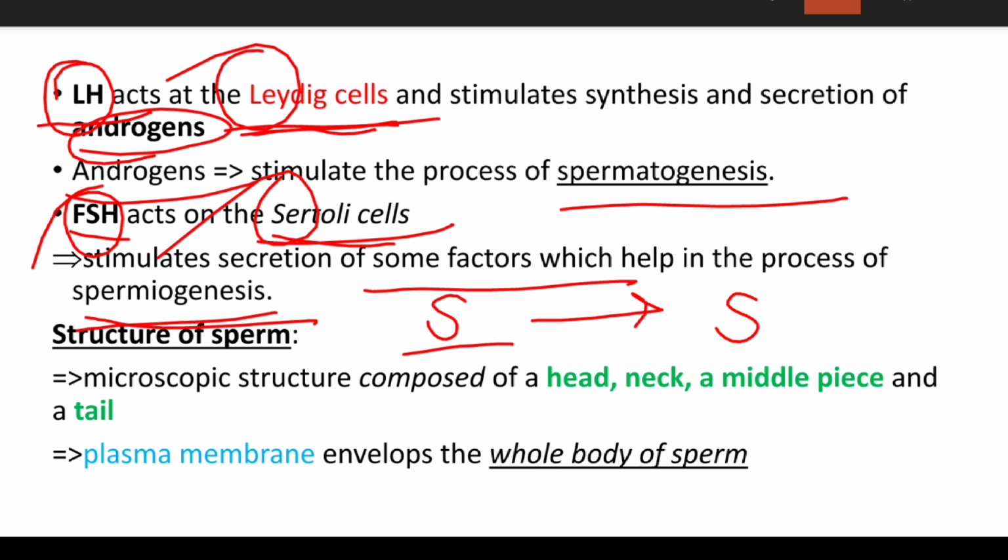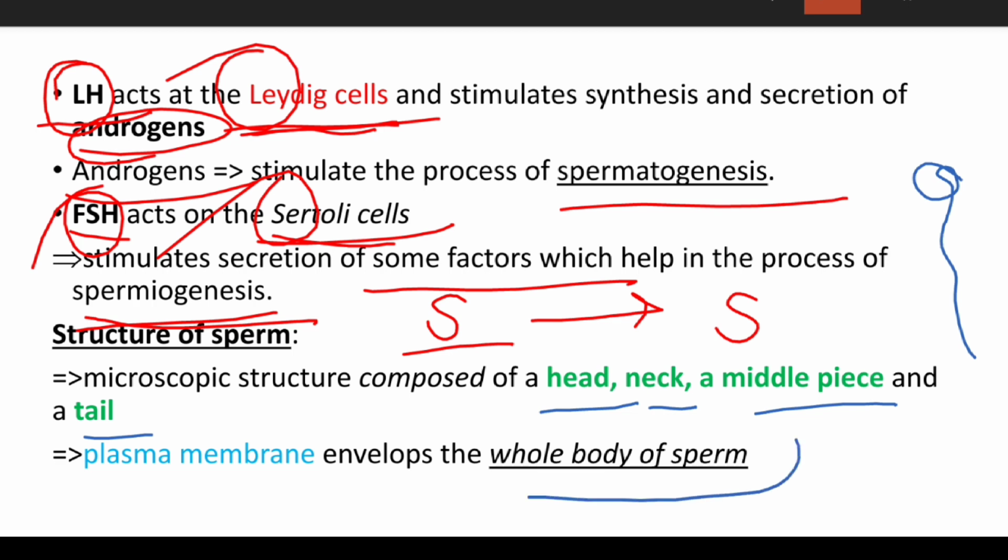Structure of a sperm. The microscopic structure is composed of head, neck, middle piece and the tail. So the sperm comprises head, neck, middle piece and the tail. Plasma membrane envelops the whole body of the sperm.